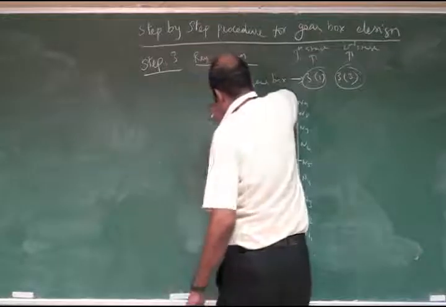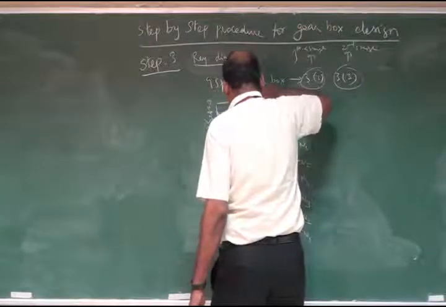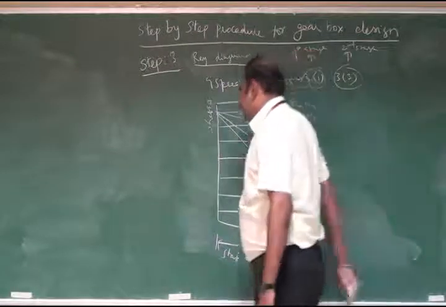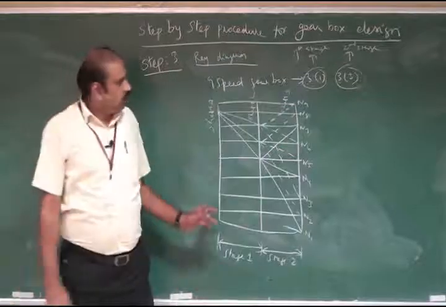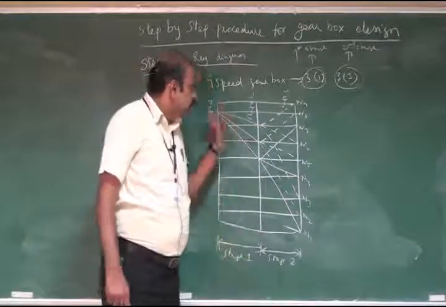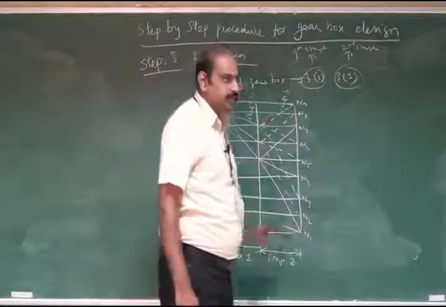This is shaft number 1, this is shaft number 2, and this is shaft number 3. The ray diagram provides the following information: number of stages, number of shafts, and total number of output speeds.